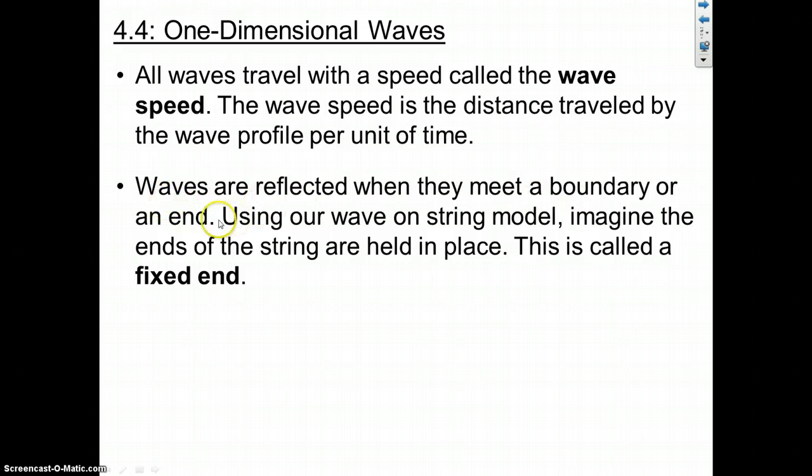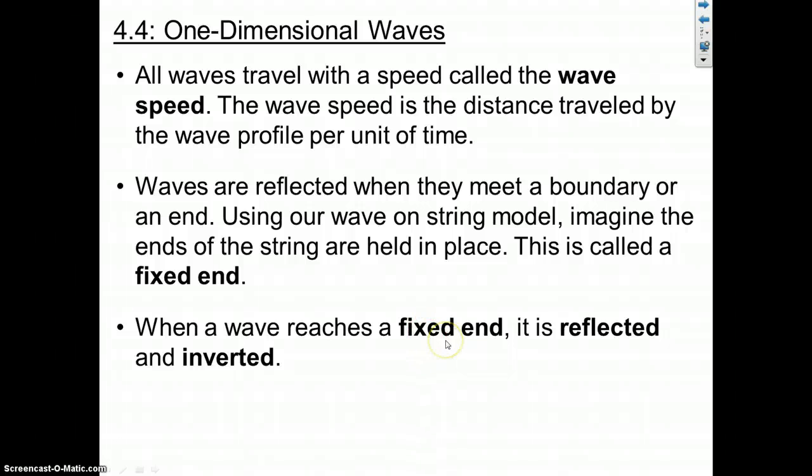Waves are reflected when they meet a boundary, right? We've seen that. When we use our wave on a string model, which is modeling transverse waves, imagine that the 2 ends of the string are held in place. We call those fixed ends. And whenever a wave hits a fixed end, it is reflected and inverted.